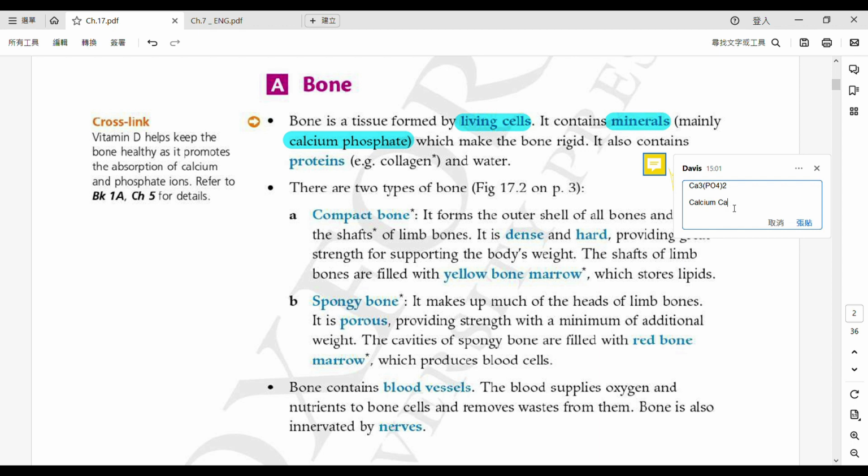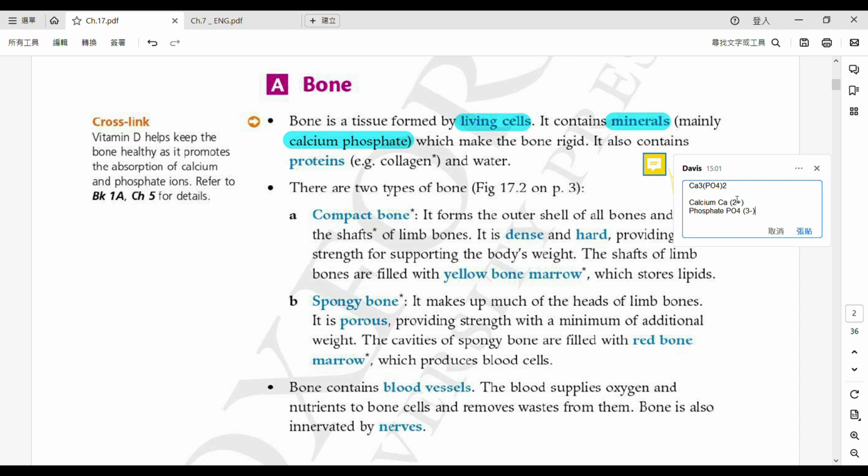For phosphate, we use PO4. P and O are both capital letters. That's the part I want to talk about in this video. That's enough, but if you are more capable, you may also put down 2 plus for Ca and 3 minus for PO4.